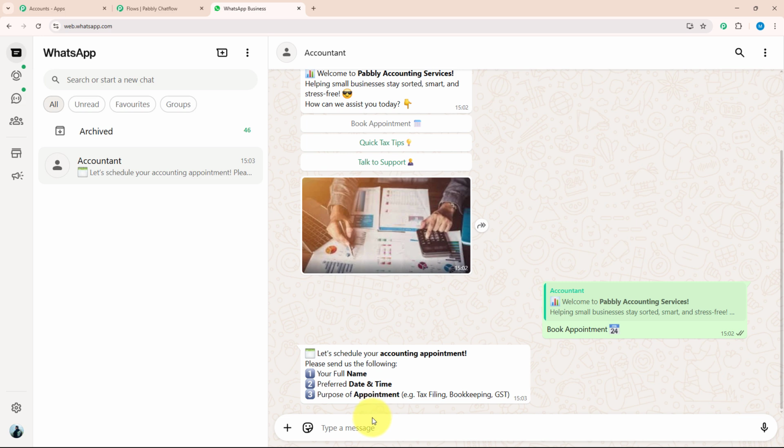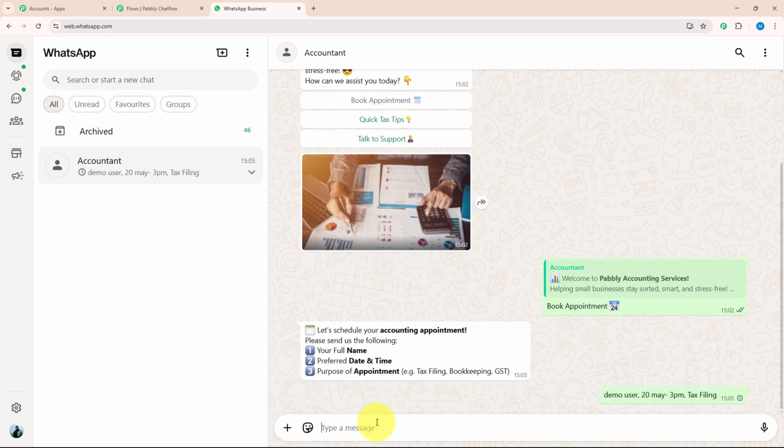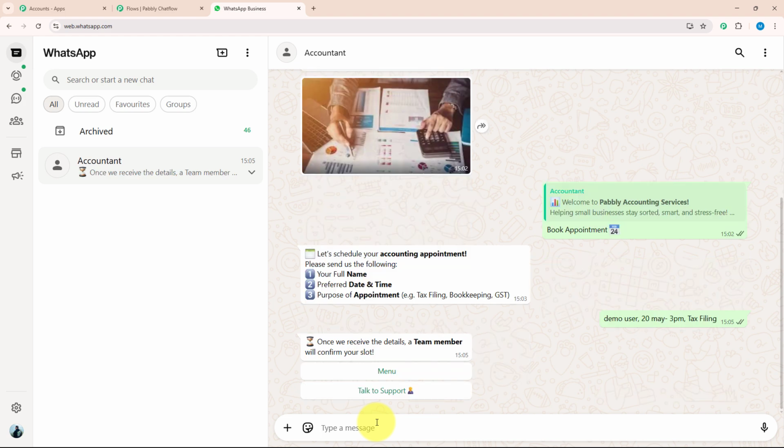After clicking on book appointment, they have asked me a few details like my full name, preferred date and time, and my purpose for the appointment. I will enter my details: demo user, preferred time will be 20th May, 3 p.m., and purpose would be tax filing. As soon as I have entered all my details, I got a message that once we receive the details, a team member will confirm your slot. And with that, they have given me 2 action buttons, menu and talk to support.